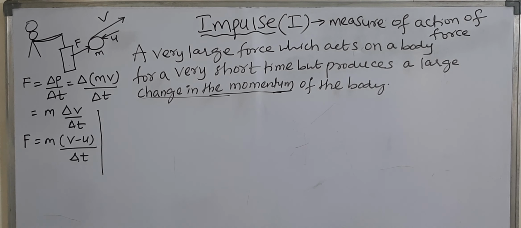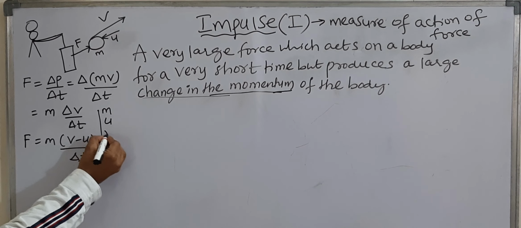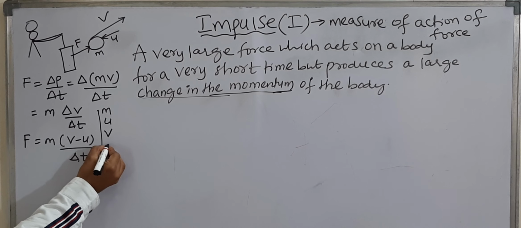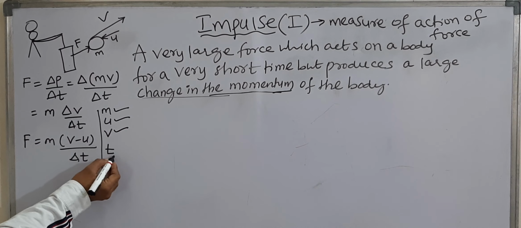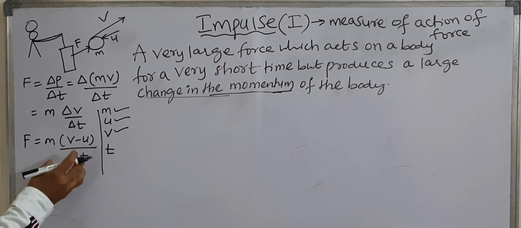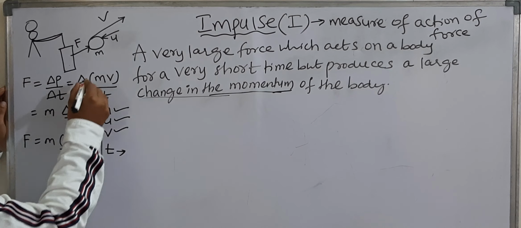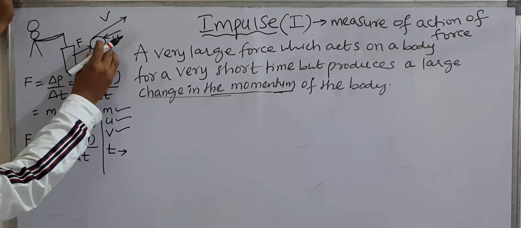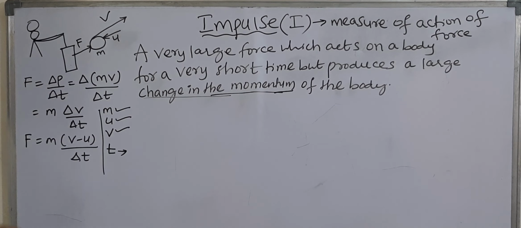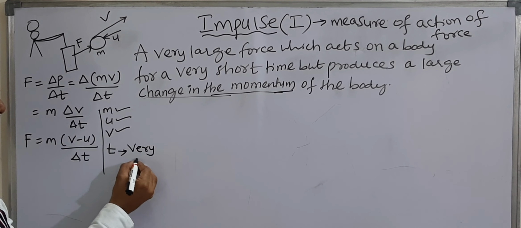How much force is exerted by the bat on the ball? By knowing the mass of the ball, the initial velocity, the final velocity and the time, if you substitute all these values here, we can calculate the force exerted by the bat on the ball. But if you observe the time, it means the contact time of the ball with the bat. The contact time of the ball with the bat is very small.